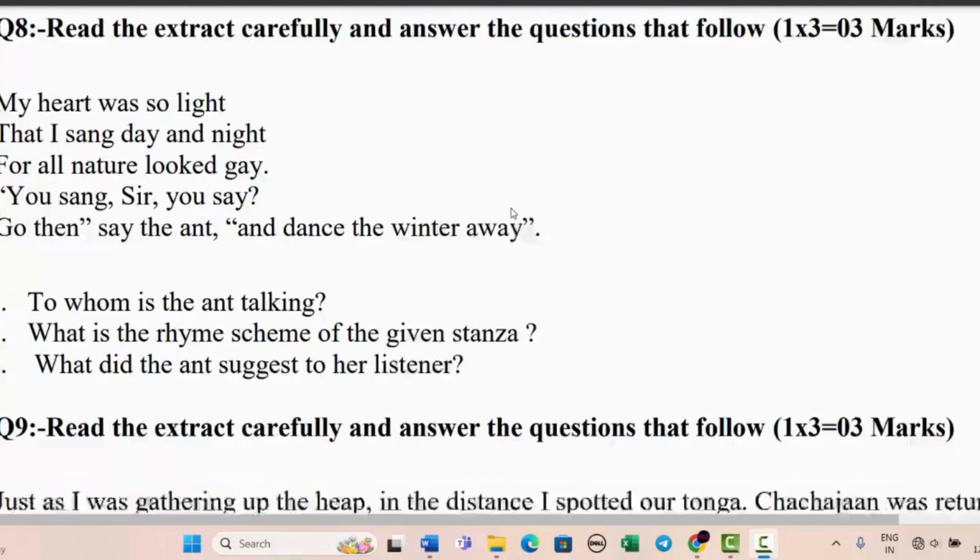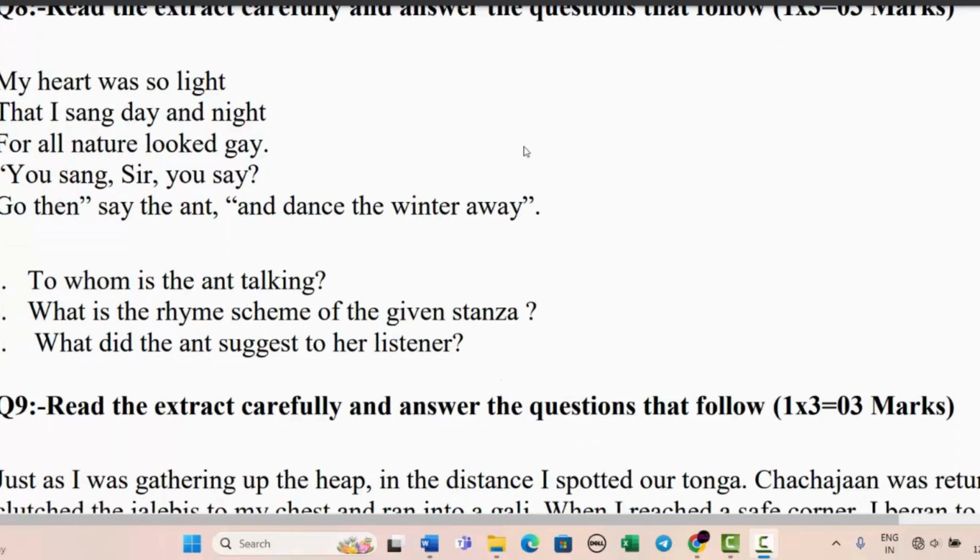My heart was so light that I sang day and night, for all nature looked gay. You sang, sir, you say. Go then, says the ant, and dance the winter away. Okay. So the first question is to whom is the ant talking? This is the chapter The Ant and the Cricket from your book. So who was the ant talking to? It was talking to the cricket.